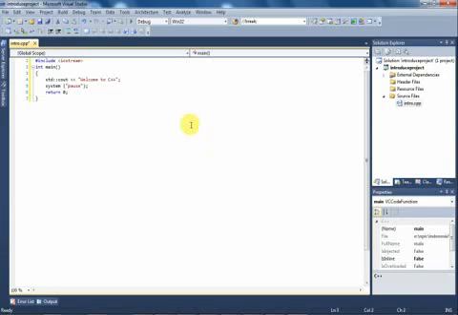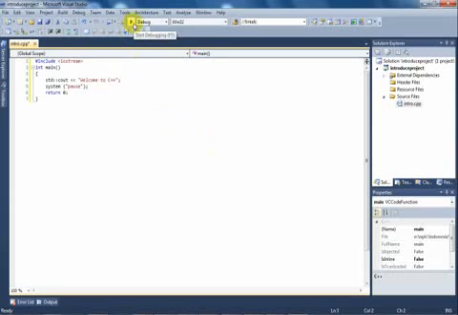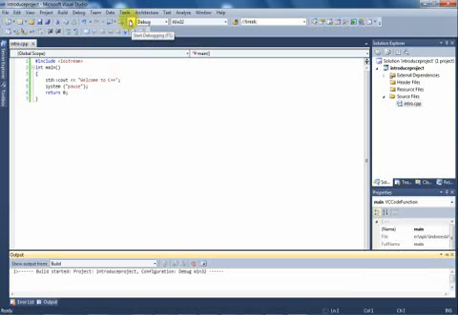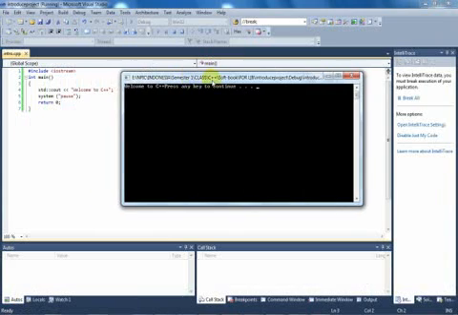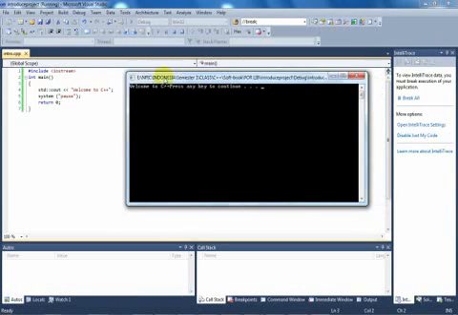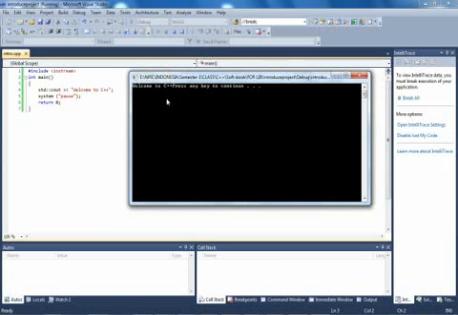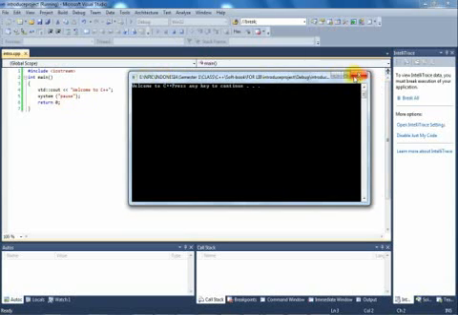And then if we want to show the result, we click on this button, or we use the shortcut key F5. Yes, this is the result from our code: Welcome to C++.